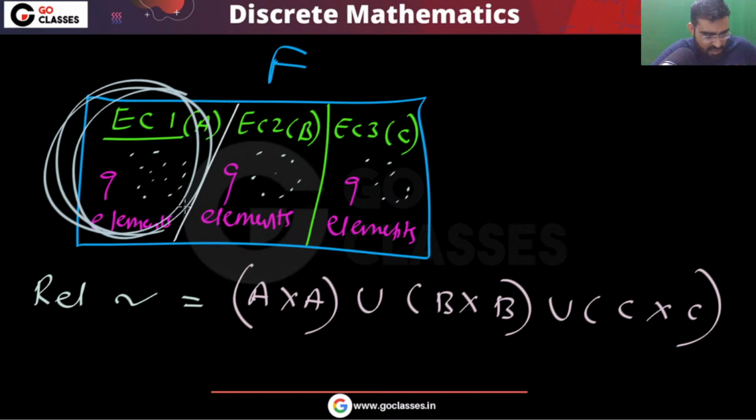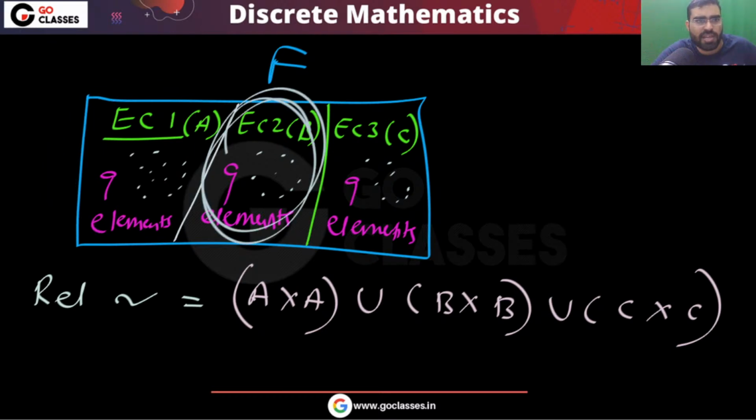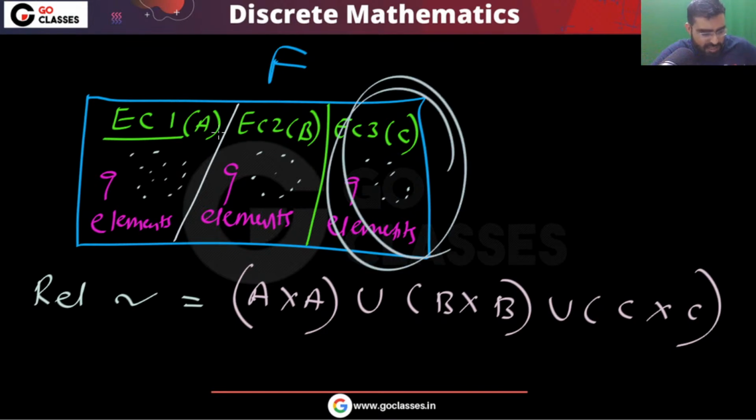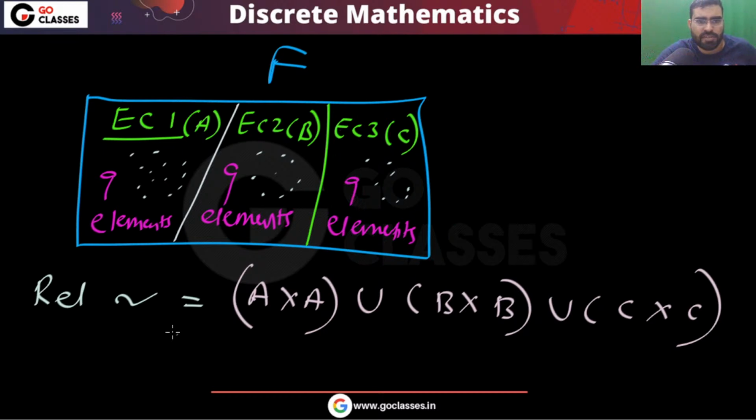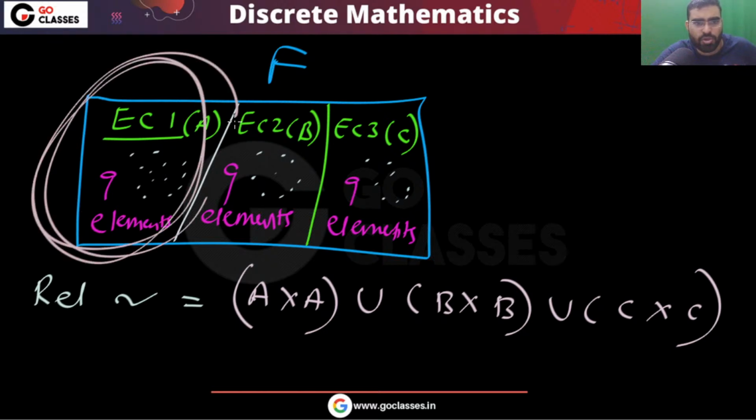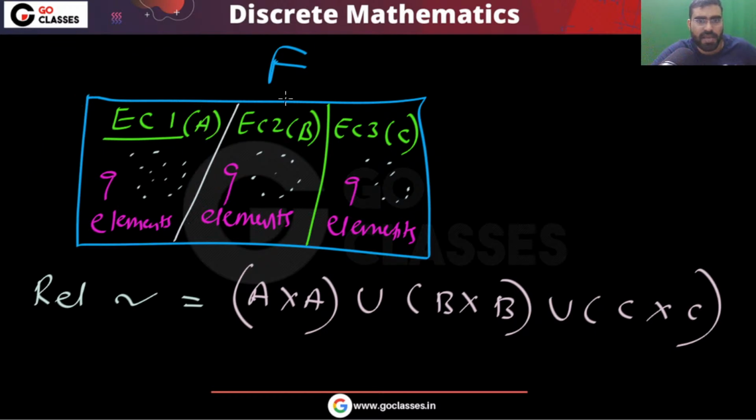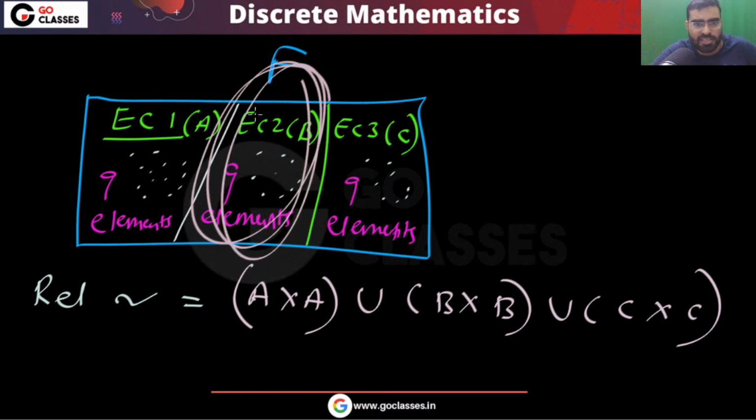So you can easily see that. That is the reason I can say this relation is basically A cross A. Every element in this equivalence class will be related to every element in this equivalence class.